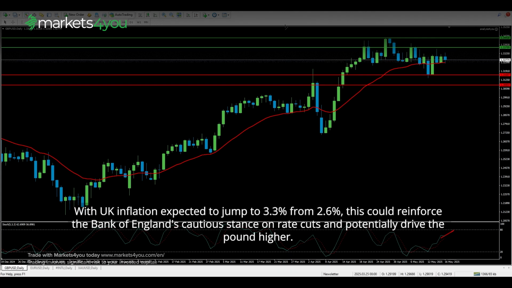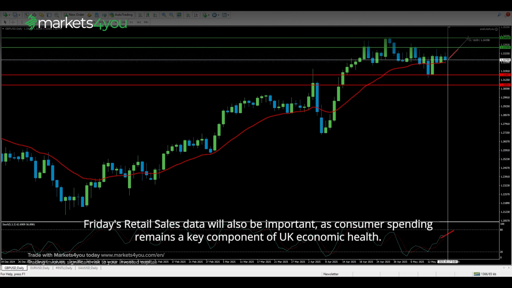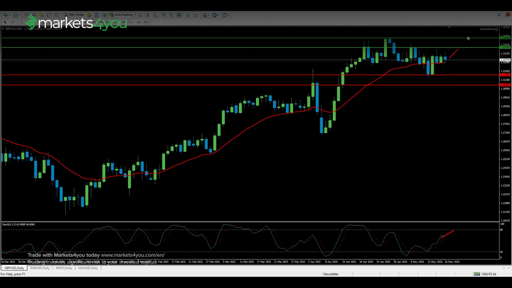With UK inflation expected to jump to 3.3% from 2.6%, this could reinforce the Bank of England's cautious stance on rate cuts and potentially drive the pound higher. Friday's retail sales data will also be important, as consumer spending remains a key component of UK economic health.